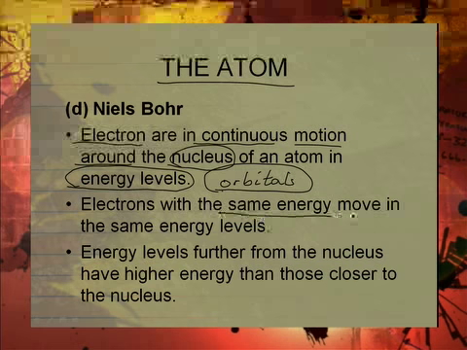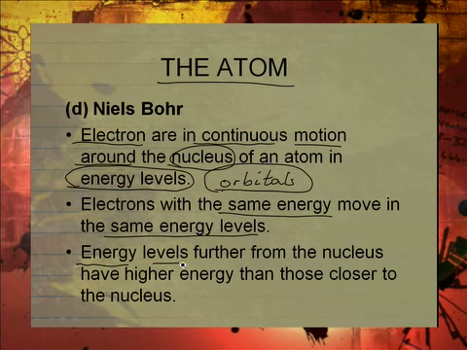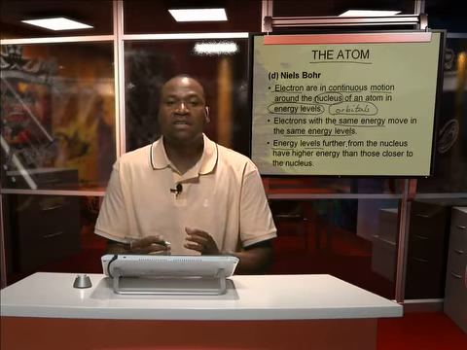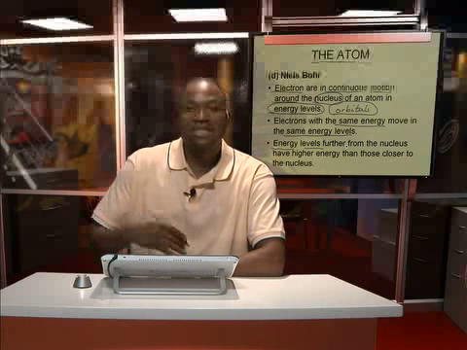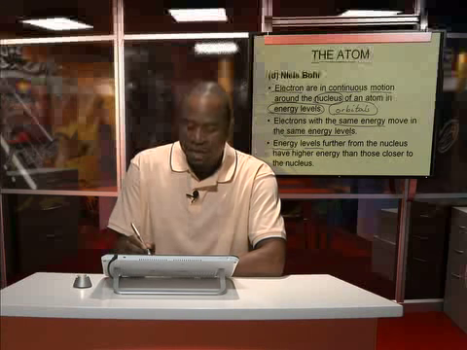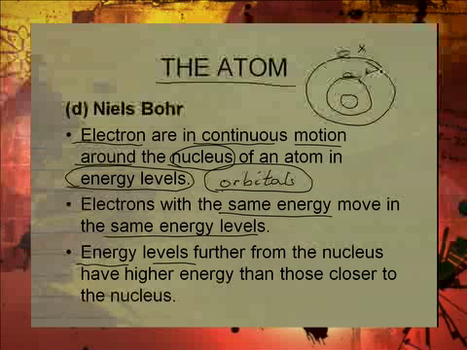Electrons with the same energy would move in the same energy level, and energy levels further away from the nucleus will have a higher energy state. So electrons occupying those higher energy levels would have more energy than this one here, when that is your nucleus.